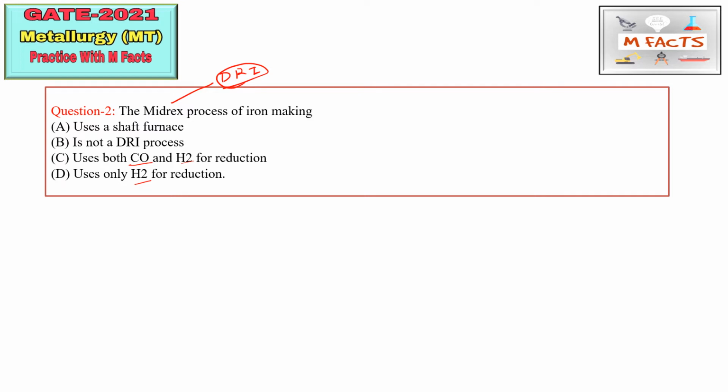In the revised GATE metallurgy syllabus they mentioned this process, so it is very important. You may go through any PDF on the internet for detailing, or you will get these processes in any book where alternative routes of iron making are mentioned. This Midrex process reduces iron ore with the help of natural gas.